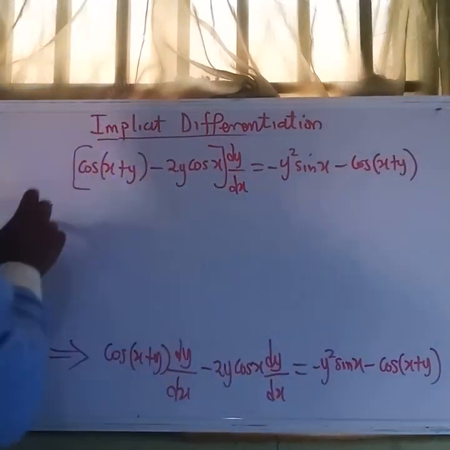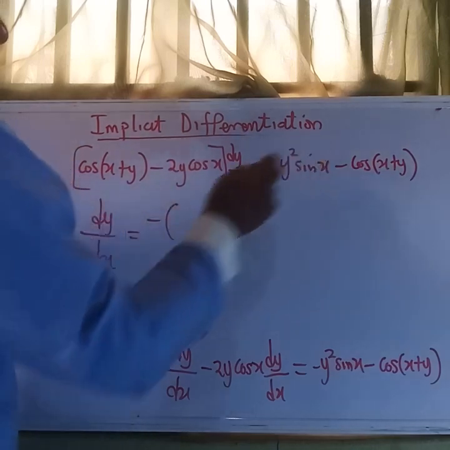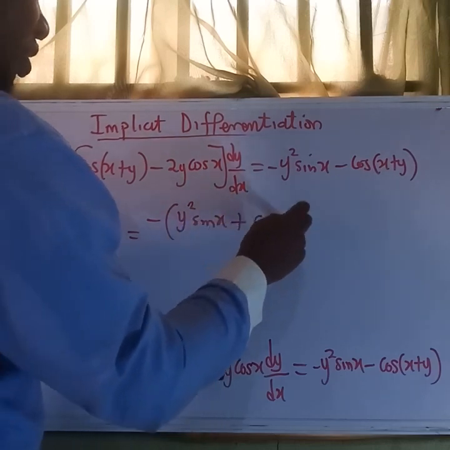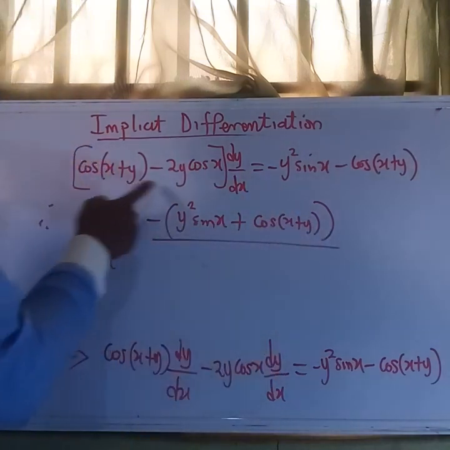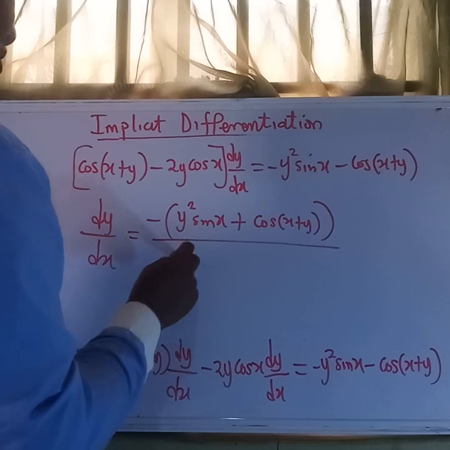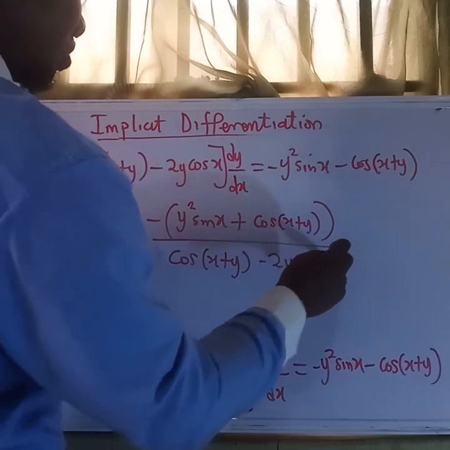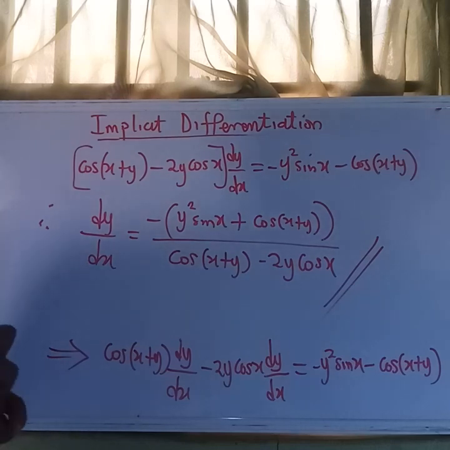So finally, dy dx will be equal to, let's factor the negative out, negative of y squared sine x plus cos(x + y), everything over the coefficient of dy dx, which is cos(x + y) minus 2y cos x. So here is the slope of the function we have earlier. This is how we apply differentiation under the implicit function.